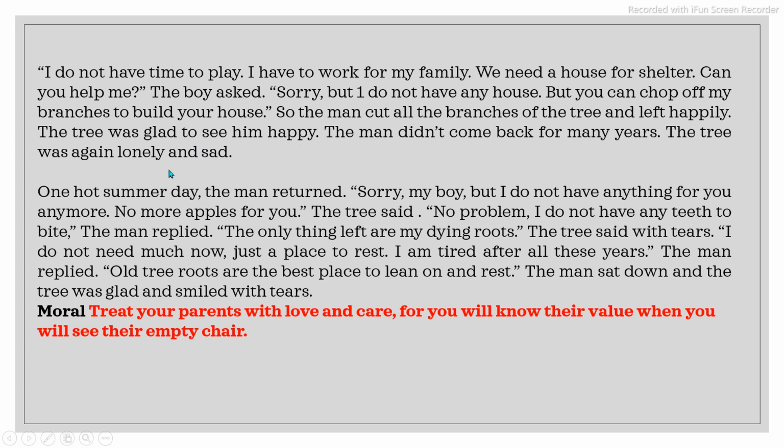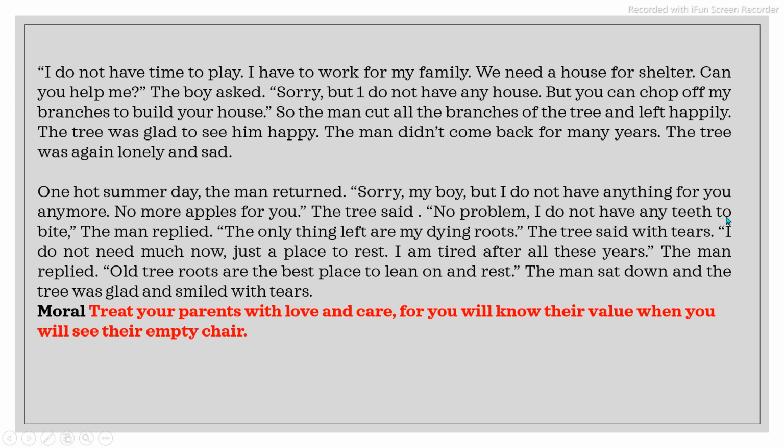Now after few years, what happens? One hot summer day, the man returned. "Sorry my boy, but I do not have anything for you anymore." Because the tree knew that he is coming expecting something, he is asking something. So without asking, it just says that I do not have any more to give you. "No more apples for you," the tree said.